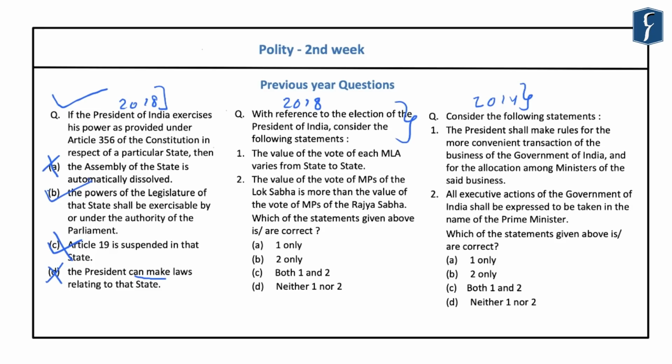So while solving such questions where there are 4 statements and 4 options, you should always try to eliminate the wrong statements to arrive at the correct answer. And this should be your approach while solving such kind of questions.